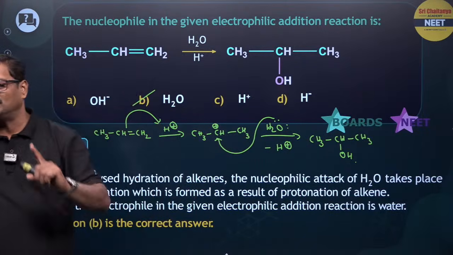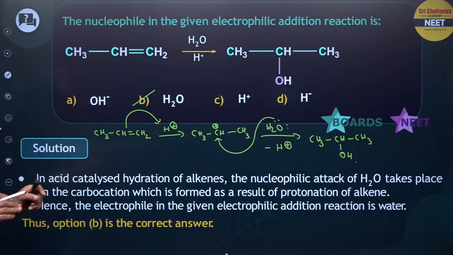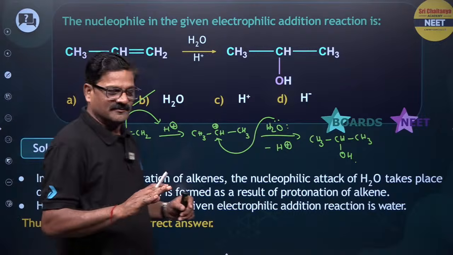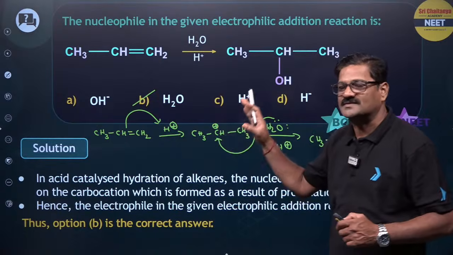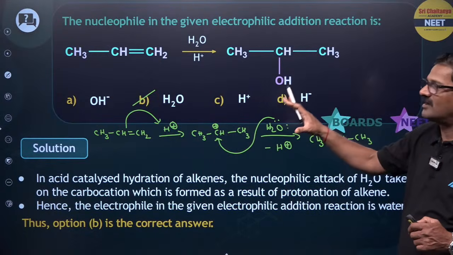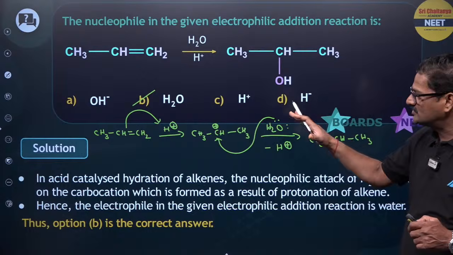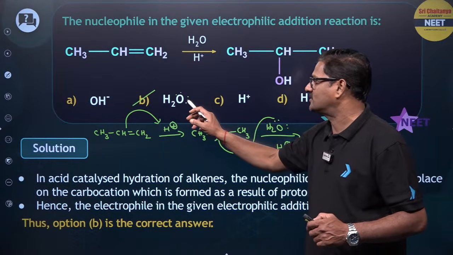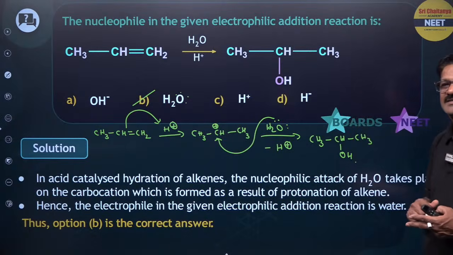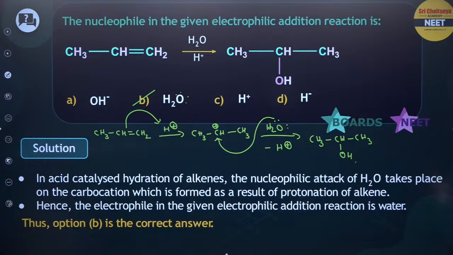So in this question, option B is the correct answer. You all know the mechanism. You need not present the mechanism, but you will be asked somehow or other, and you are going to get a logical point. The lone pair of electrons present on the oxygen acts as a nucleophile. If you have any doubts, please let us know.